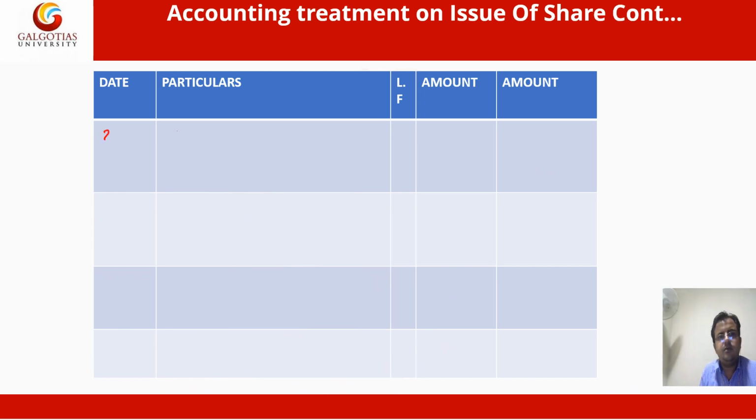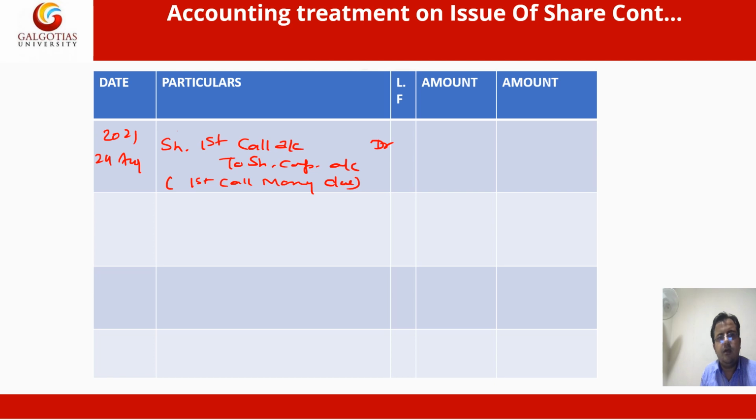Share first call account debit to share capital account. That is the due entry: first call money due.